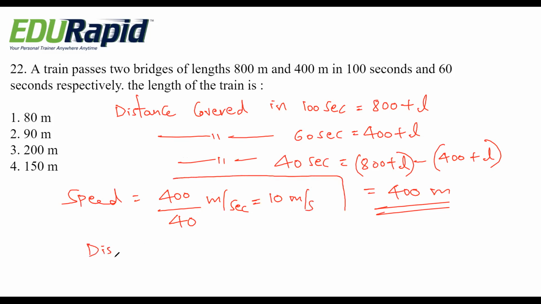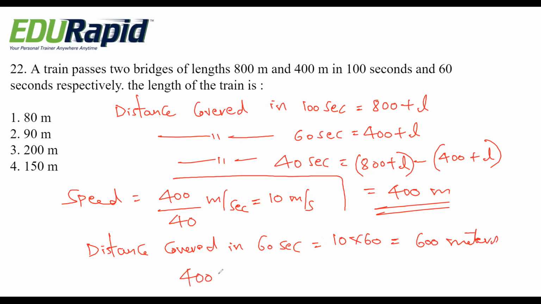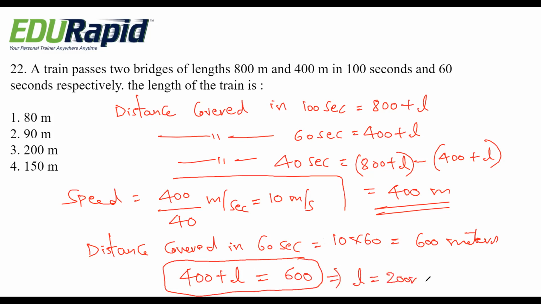So distance covered in 60 seconds is 10 into 60, that is 600 meters. So 400 plus L is how much for 60 seconds? 600. 400 plus L equals 600. If you simplify this, it becomes L is 200 meter. Okay, that is option 3. 200 is the right answer. The length of the train is 200 meter.